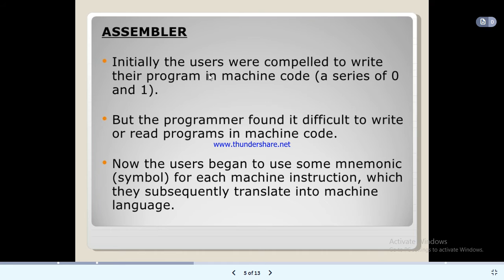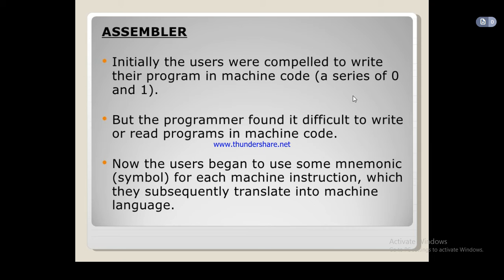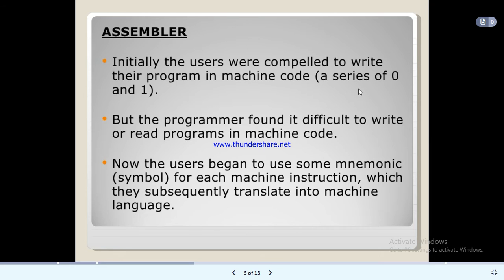Assembler. Initially the users were compelled to write their programs in machine code, a series of zeros and ones. But programmers found it difficult to write or read programs in machine code.